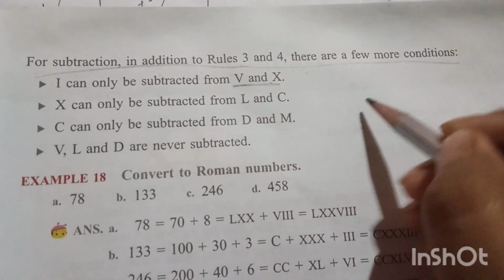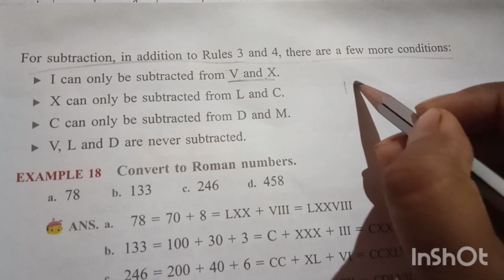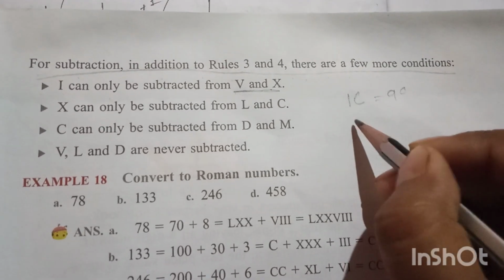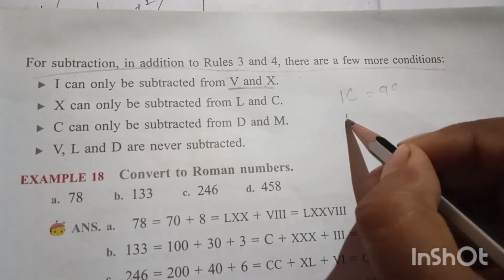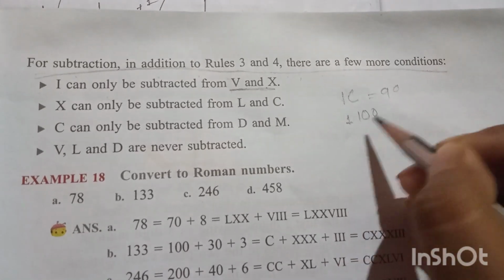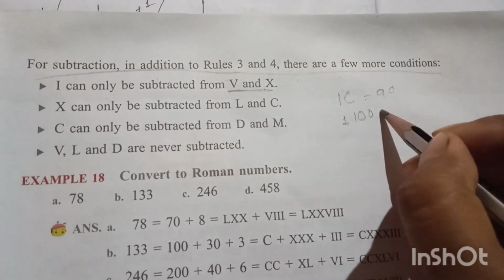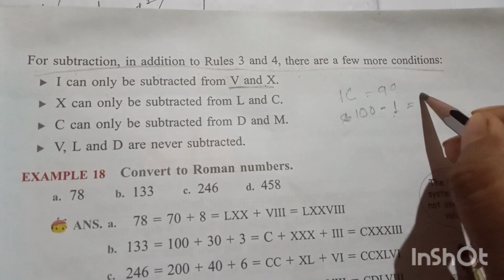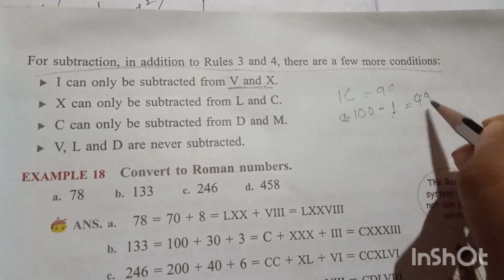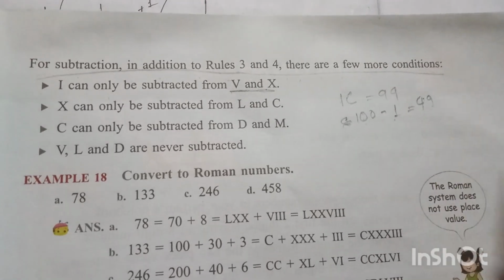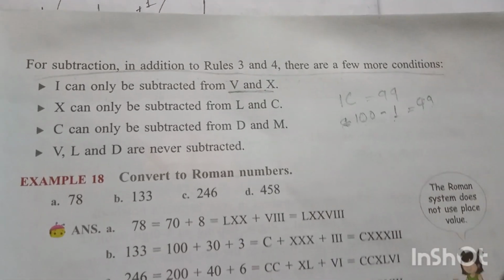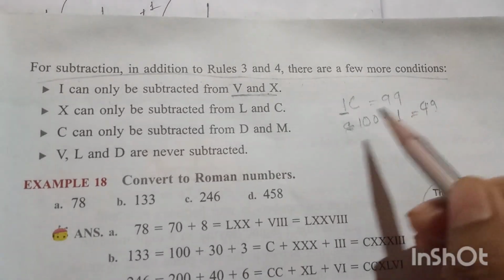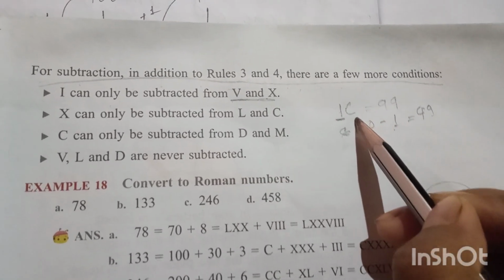I have seen some people writing IC as 90. So how do they write it? Because I is 1, which is smaller than 100, it comes in front. So what they do is 100 minus 1, which is equal to 99. Okay. They write 99 like that. IC is equal to 99. But it's wrong, because you cannot subtract 1 from 100.